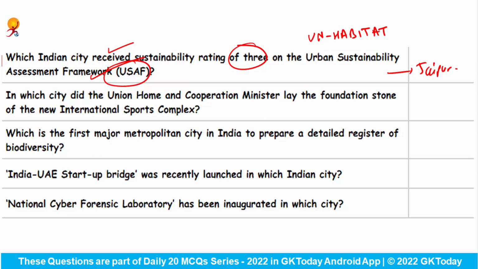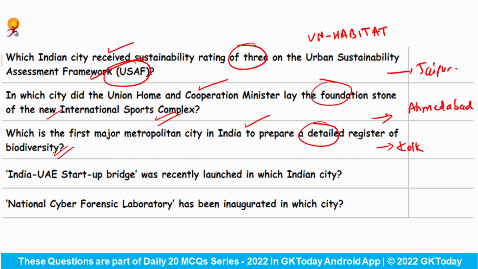So although the city received high sustainability rating, the government has to put in efforts to tackle the expansion of the city, right? In which city did the Union Home and Corporation Minister lay the foundation stone of the new International Sports Complex? So this new International Sports Complex is to be built in Ahmedabad, which is the first major metropolitan city in India to prepare a detailed register of biodiversity. This city is Kolkata, and Chandigarh along with Indore have also prepared same type of document.